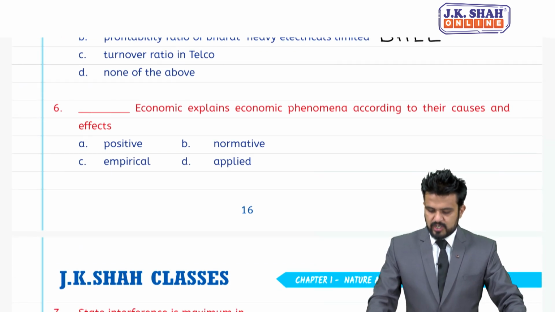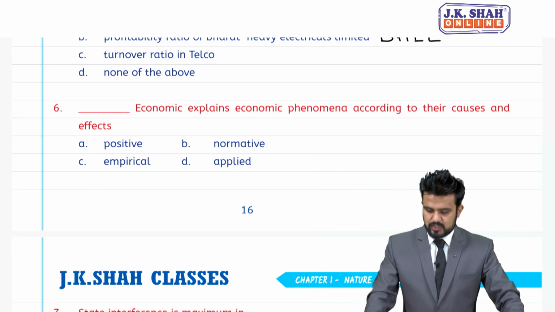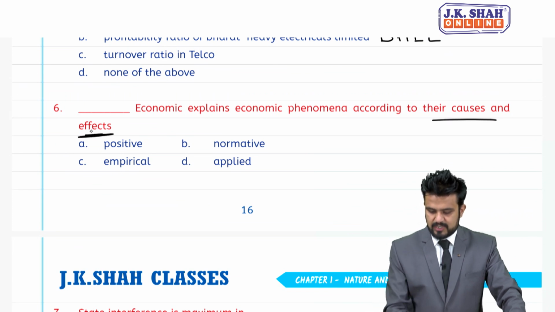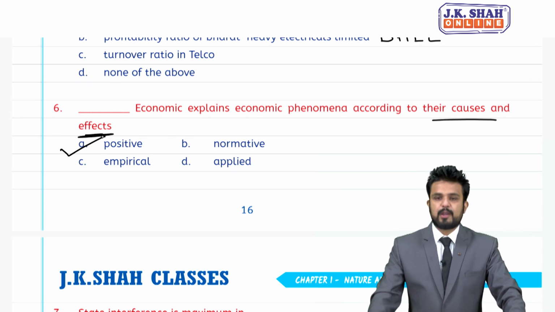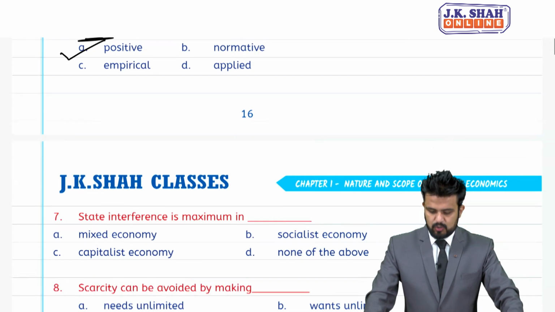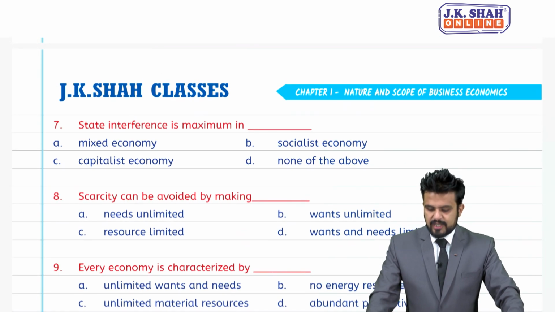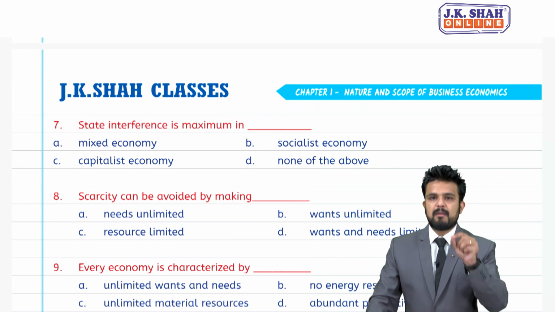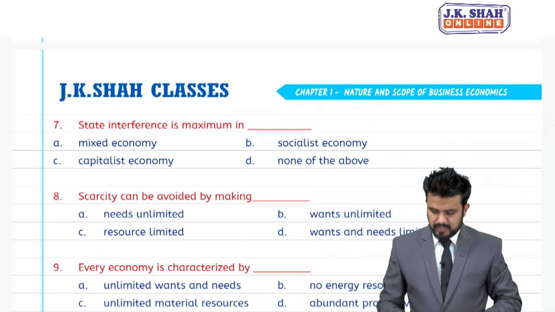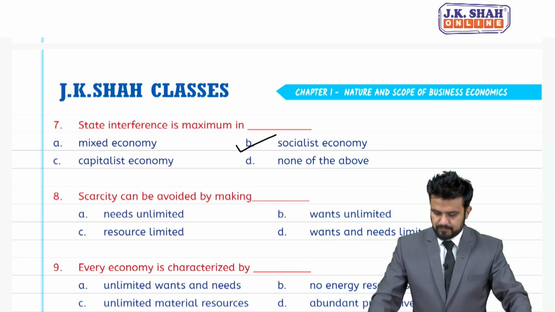Sixth MCQ, dash economics explains economic phenomena according to their cause and effect. So, when we talk about cause and effect, it is positive economics. A is the answer for sixth MCQ. Moving to the seventh. State interference is maximum, government interference is maximum under which economy? It's maximum under socialist economy.